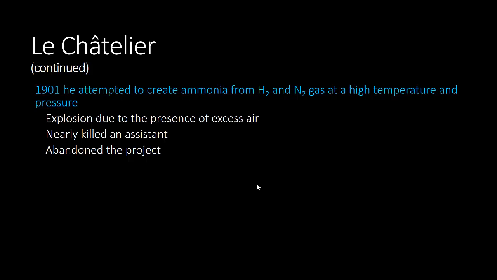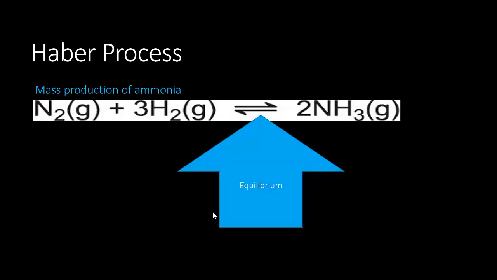But we now know Le Châtelier originally came up with the idea to synthesize ammonia from nitrogen and hydrogen, and therefore we immortalize Le Châtelier with a commonly understood principle in chemistry: systems at equilibrium will work to stay at equilibrium. And it's kind of like you on a treadmill.